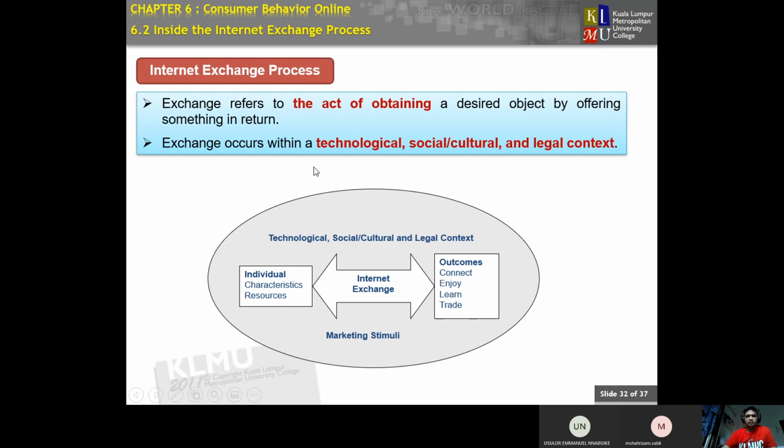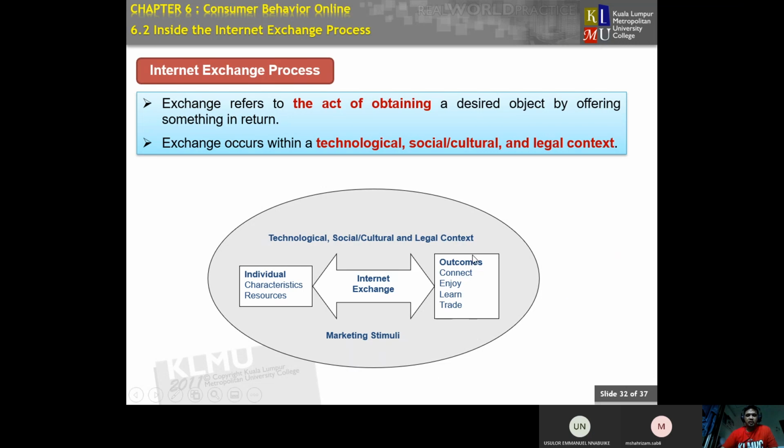Then you use the platform from technological, and the type of information, is it social or cultural information to exchange, and is it legal to share it? Remember, when you want to share something, you must check whether the information is legal or not.